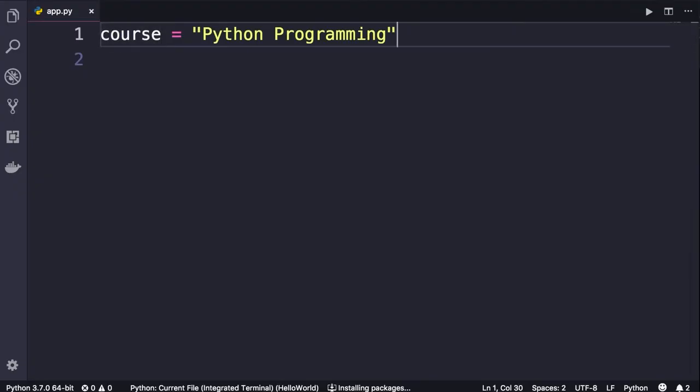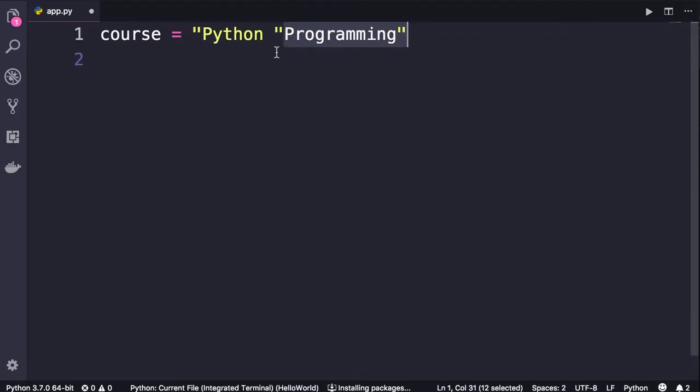So we have this string here, Python programming. Now, let's say we want to put a double quote in the middle of this string. There is a problem here. Python interpreter sees this second quote as the end of the string. So the rest of the code is meaningless and invalid. How do we solve this problem? Well, there are 2 ways. One way is to use single quotes for our string, and then we can use a double quote in the middle of the string. But what if for whatever reason, perhaps for being consistent in our code, we decided to use double quotes? How can we add another double quote in the middle of this string?